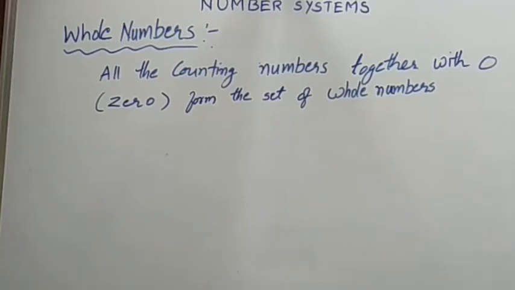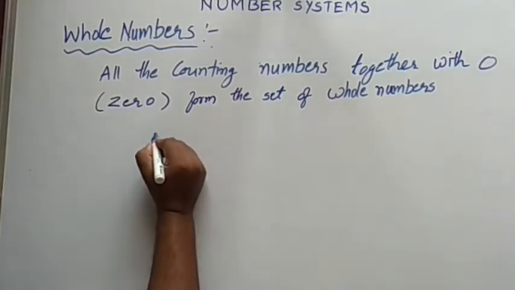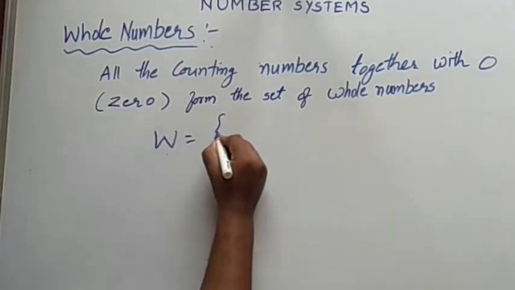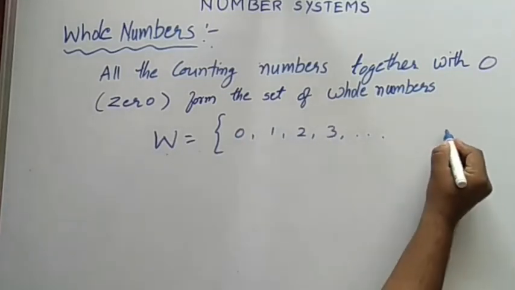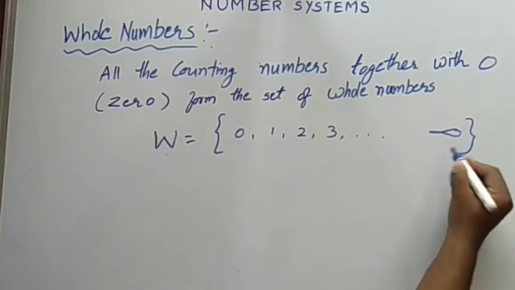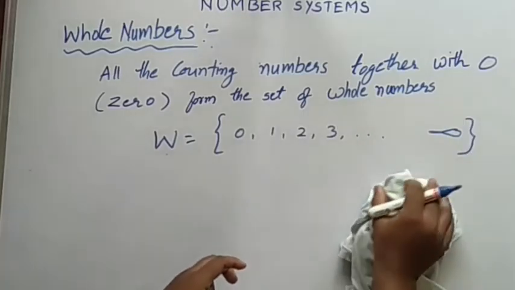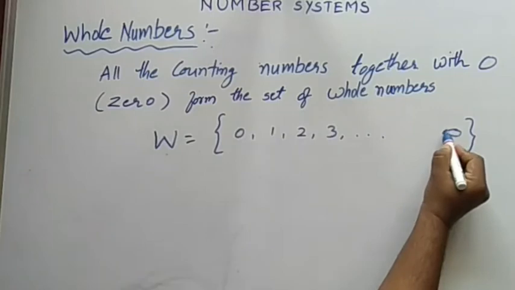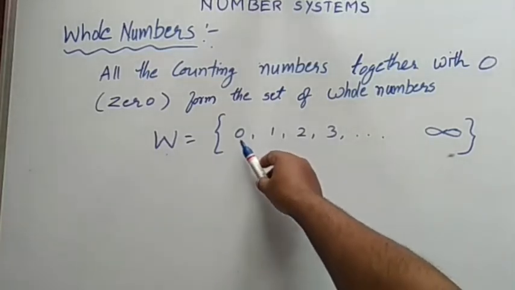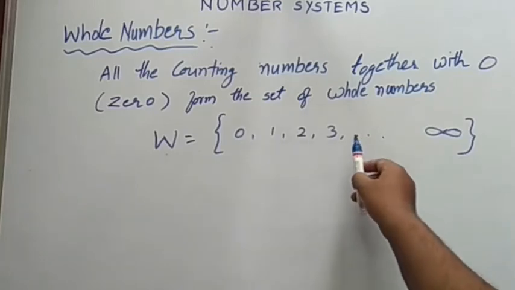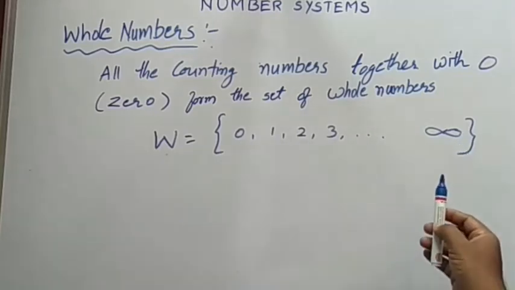Whole numbers are indicated by capital W. Whole numbers start from 0 onwards: 0, 1, 2, 3, continuing up to infinite.